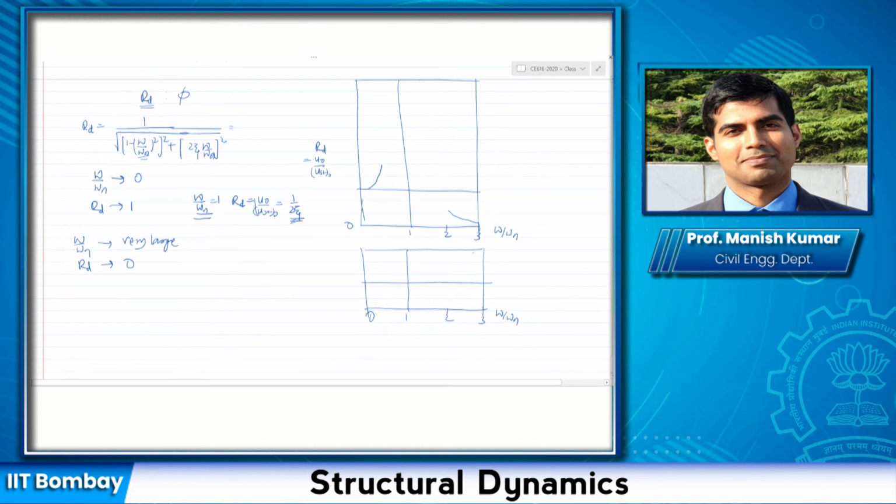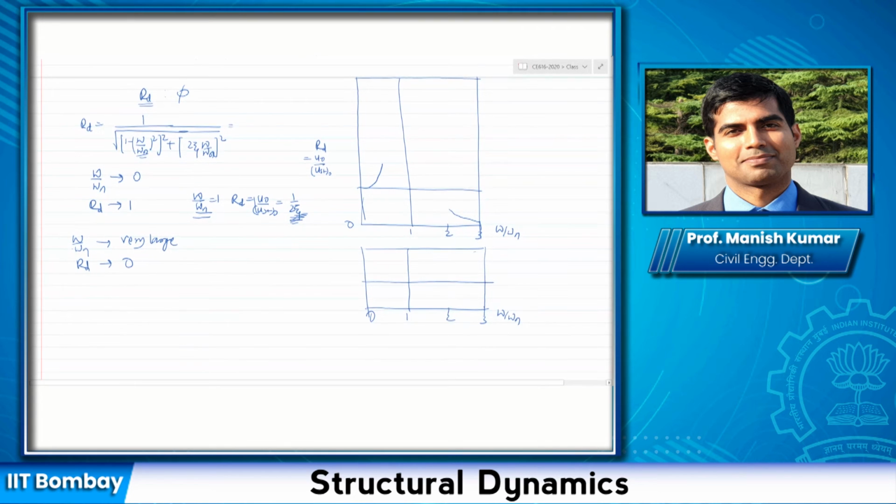Let us say if it's a 10% damping, 0.1, then it would become 1 by 0.2, so something around 5. It would still be a large number, and how large depends on zeta. As you increase this frequency ratio, RD would decrease.